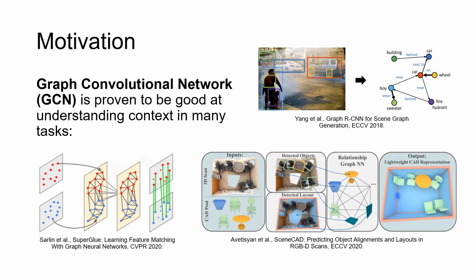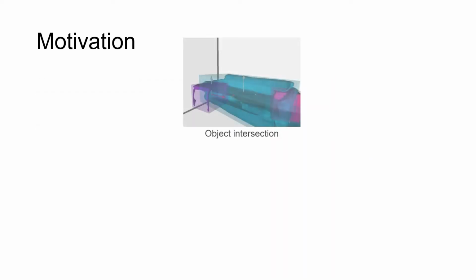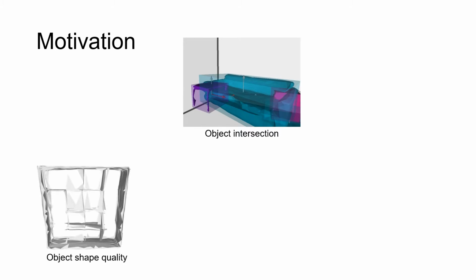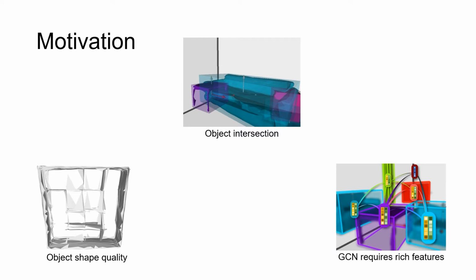To tackle the first problem of context understanding, many other works have proposed to use GCN. However, by solely relying on GCN in the task of scene understanding, the problems of object intersection and shape quality remain unsolved, not to mention that even for a model as powerful as GCN, rich features are still required to provide shape priors and context information.